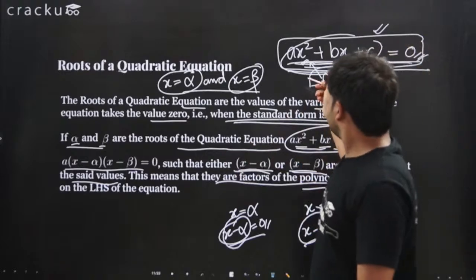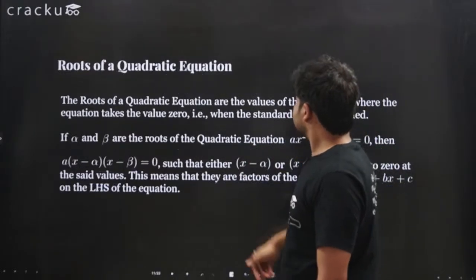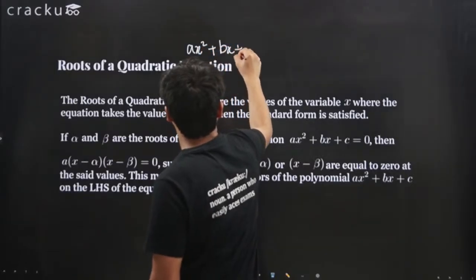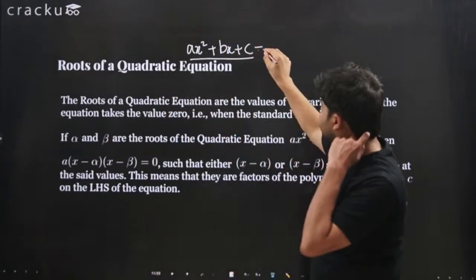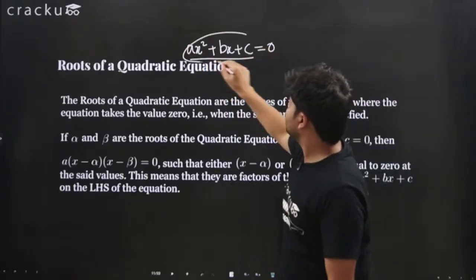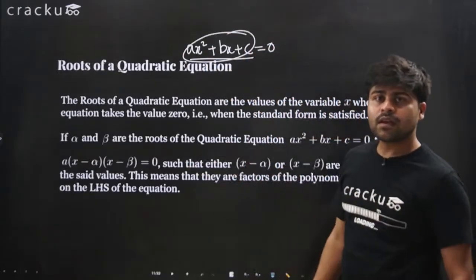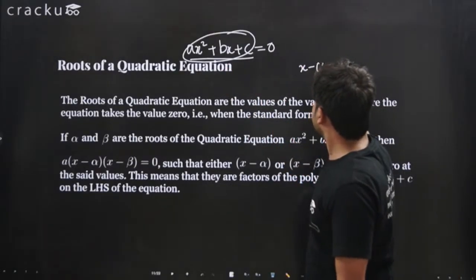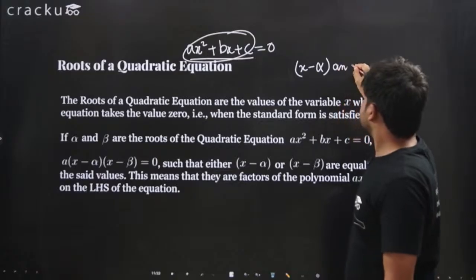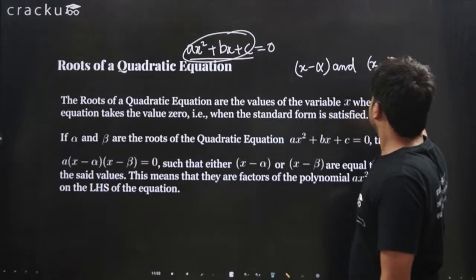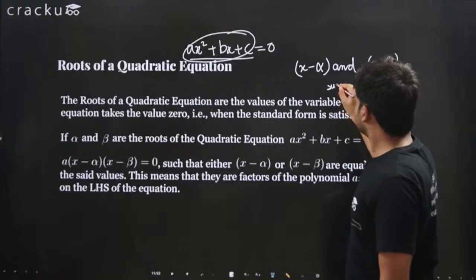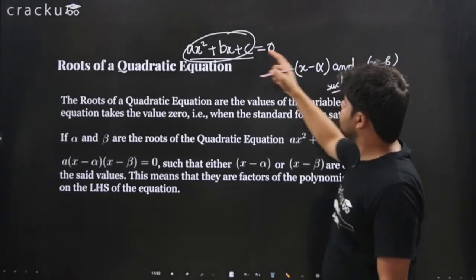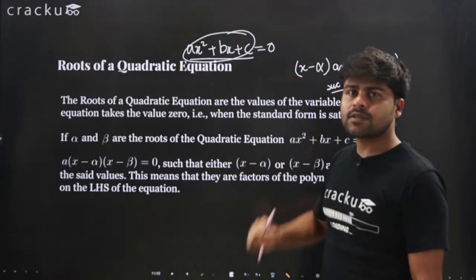Okay, so ax² + bx + c, let me erase this, ax² + bx + c, this is the quadratic equation, and this is the quadratic polynomial on the left-hand side. This polynomial will have the factors x minus alpha and x minus beta, such that putting these values here will satisfy this equation, right?